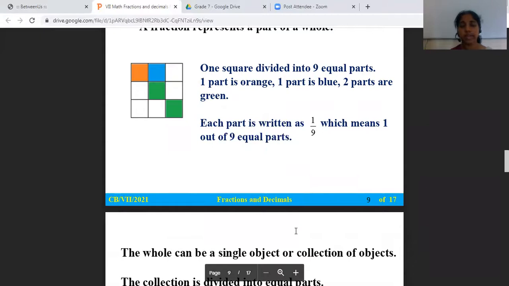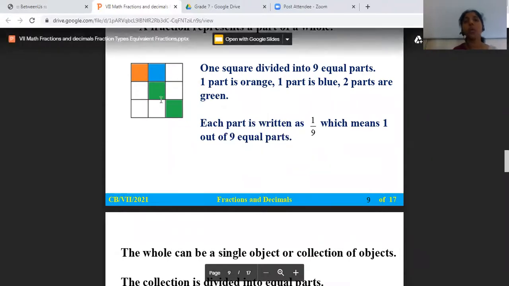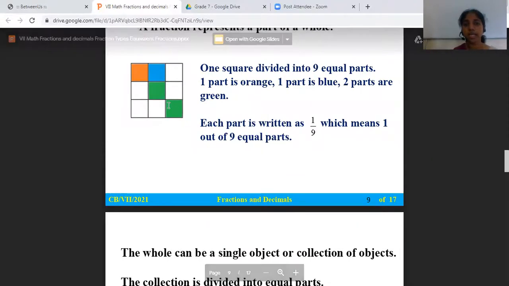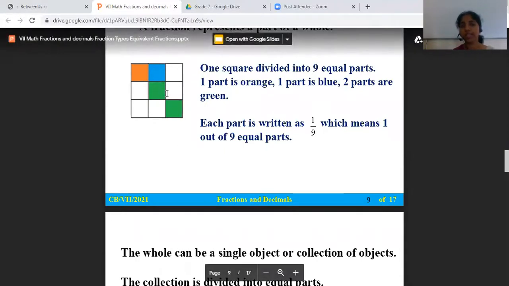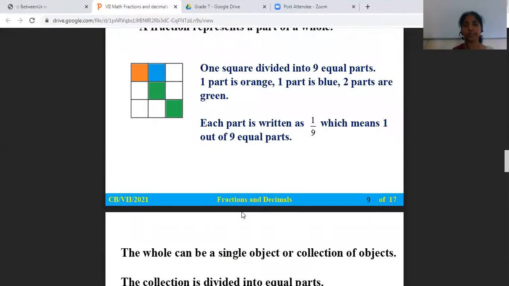So if they ask a question, what part of the square is colored green? You can say two parts, right? 2 by 9. So 2 by 9 of the square is colored green.